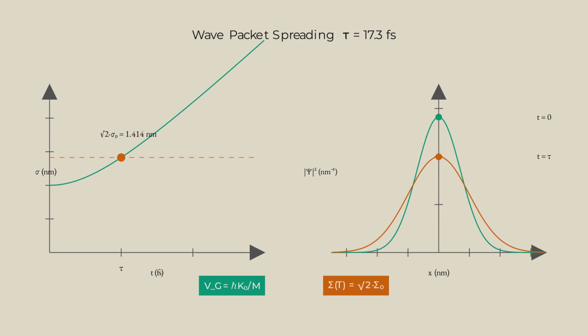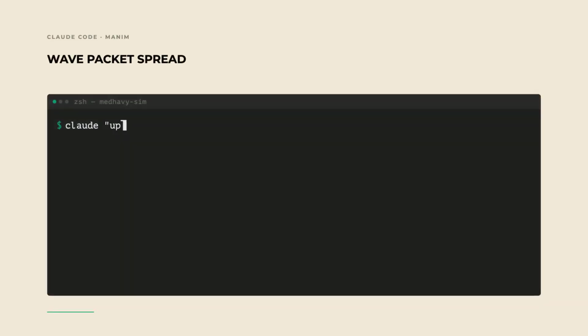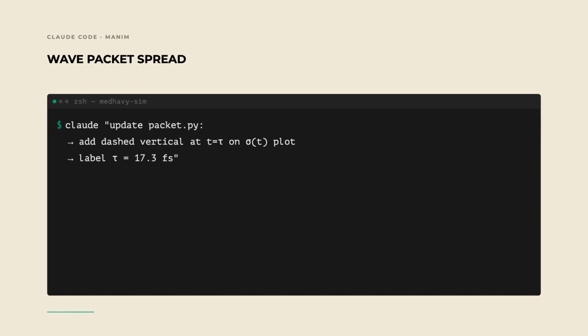The packet spreads not because quantum mechanics is uncertain about where it is, but because different momentum components travel at different speeds. Iterate. Claude, update packet.py, add a vertical dashed line at tau on the sigma curve, label it tau equals 17.3 femtoseconds. One diff, one rerun.